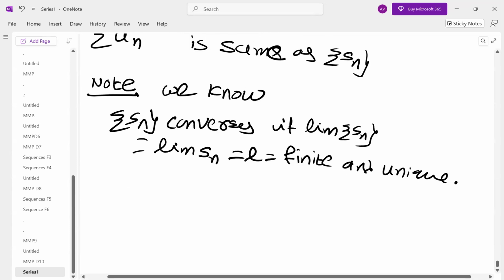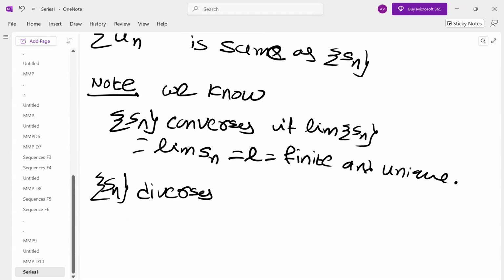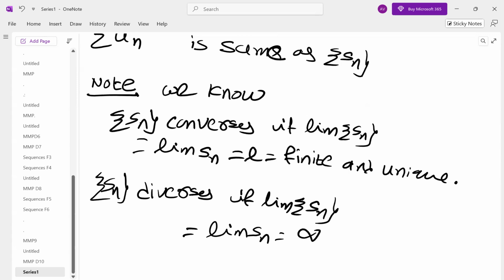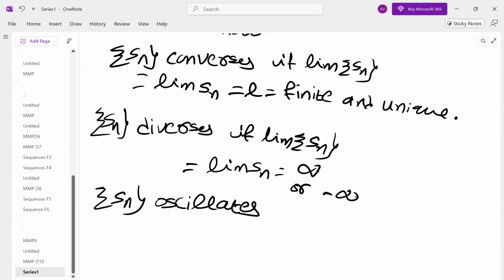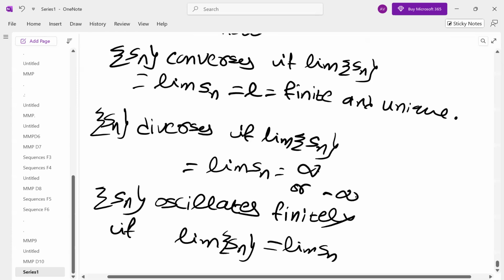When is a sequence said to diverge? It diverges if the limit of the sequence, the limit of the nth term, is infinity or minus infinity. The sequence Sn oscillates if the limit of the sequence is finite but not unique.